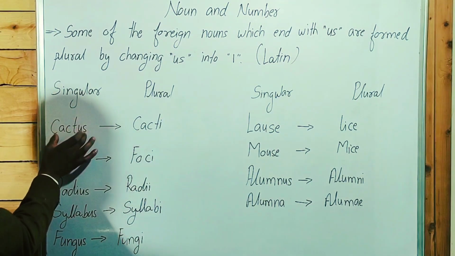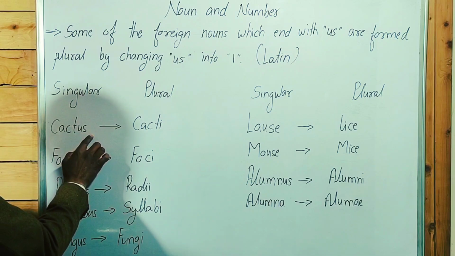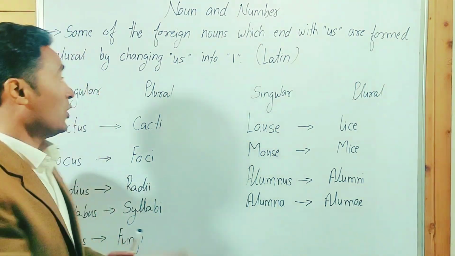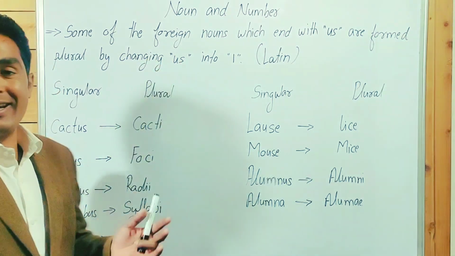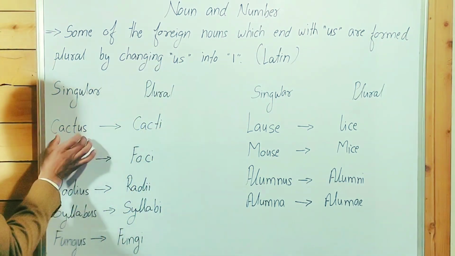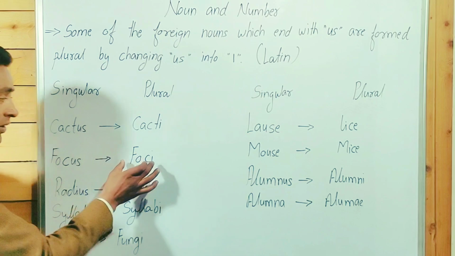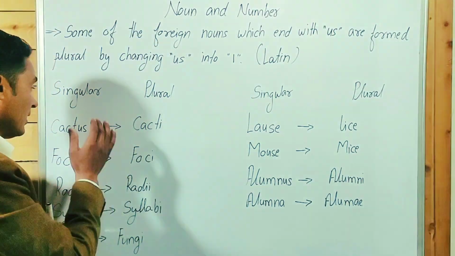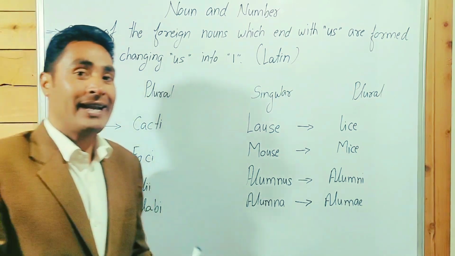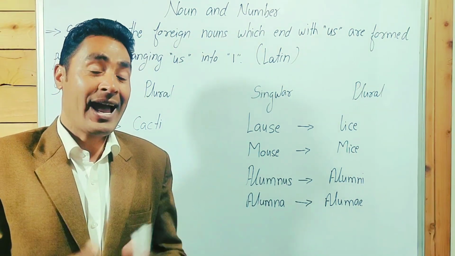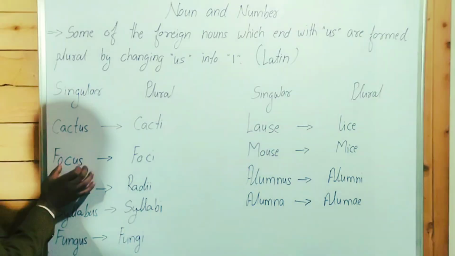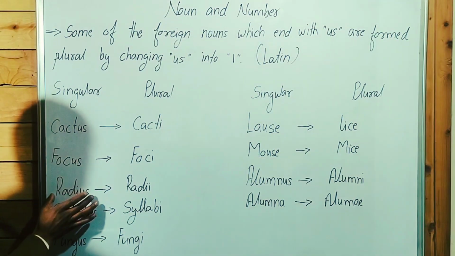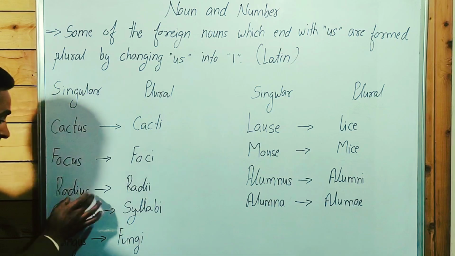Cactus, which ends with -us, is formed plural by changing -us into -i. Cacti. Cactus, cacti. Focus, foci. Guys, we can't say foxes. We can't form these nouns plural by adding an additional s or es at the end of the noun. Focus, foci. Radius, radii. What is the meaning of radius?